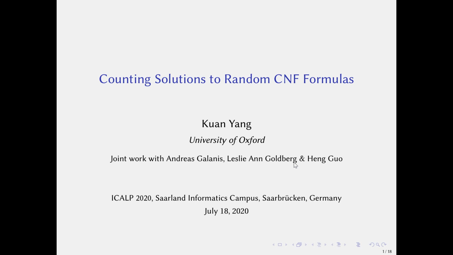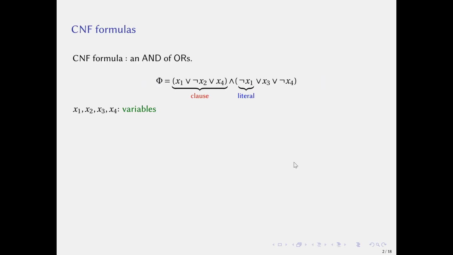Now let's start from a brief introduction to CNF formulas. A CNF formula consists of some clauses, which are connected by AND. Each clause consists of some literals, which are connected by OR. Each literal is a positive or negative form of a variable. For example, here x1 to x4 are called variables. x1 or not x2 or x4 is called a clause. A k-CNF formula is a formula where each clause contains exactly k literals.